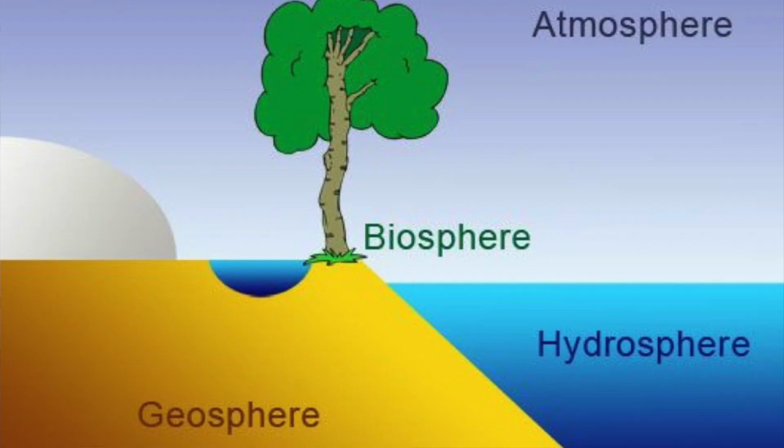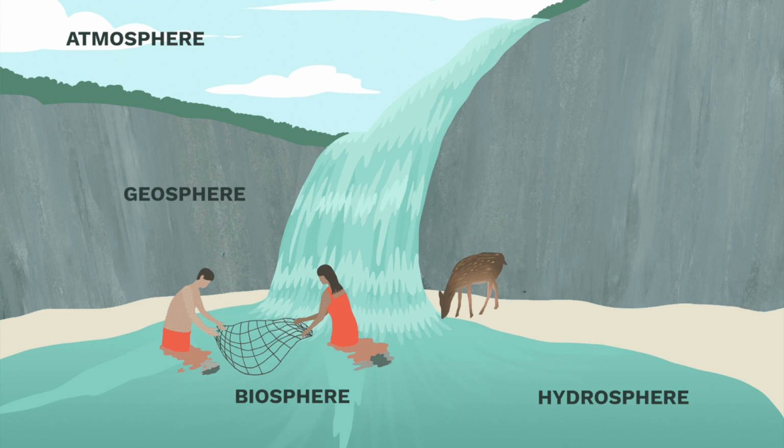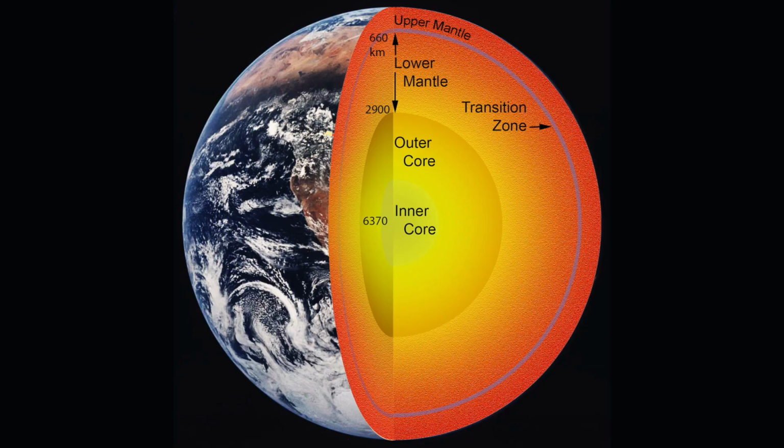This week, we're going to be learning about the Geosphere, Biosphere, Hydrosphere, and Atmosphere. First, let's take a look at the root words of each of these terms. Geo, bio, hydro, and atmo. Since many scientific terms we use are based on Greek and Latin, we will look at these ancient languages for clues to their meaning. Geo, it turns out, means earth in Greek. So the geosphere is the earth sphere.